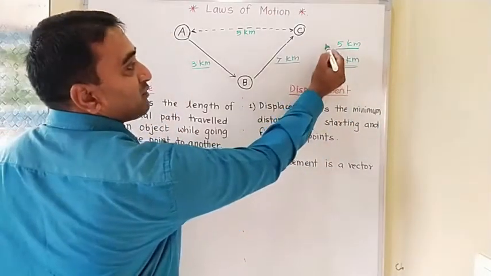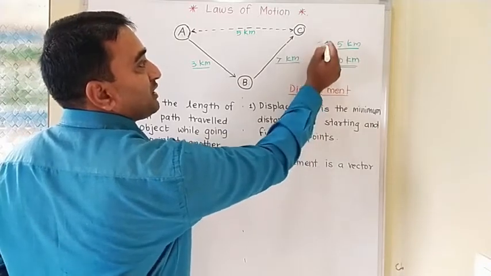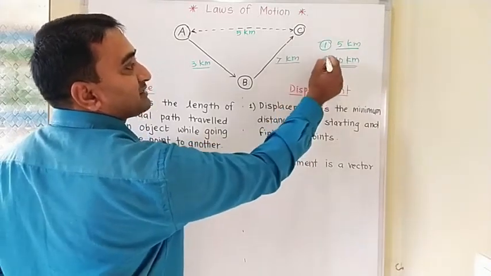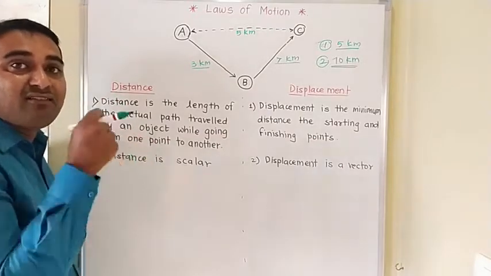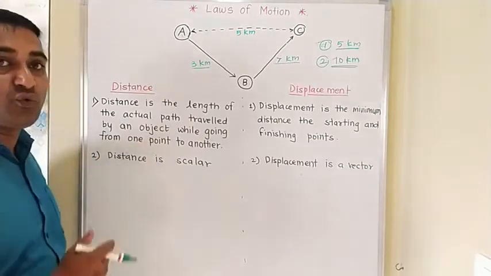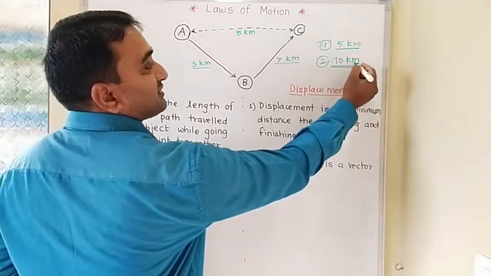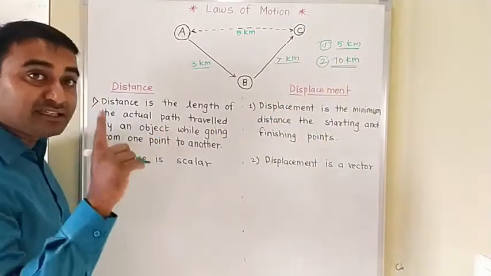So the first is the minimum distance, and the second, 10 kilometers, is the actual length traveled by the object. So these are the two entities. So what is what? The 10 kilometers is the distance traveled and the 5 kilometers is the displacement.